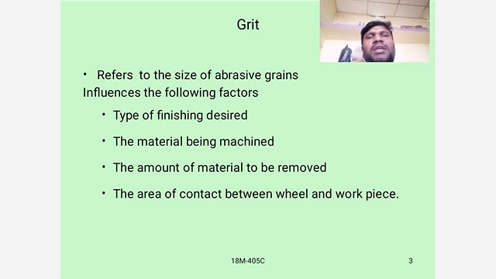Types of finishing desired means how to finish and what the final output is. The material being machined means which type of material is machined.